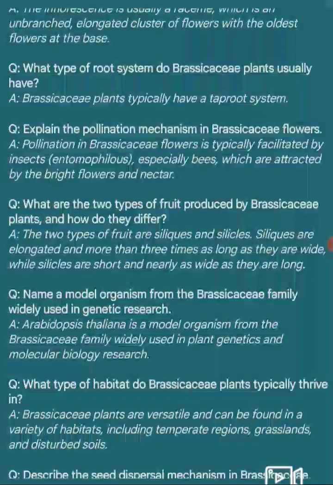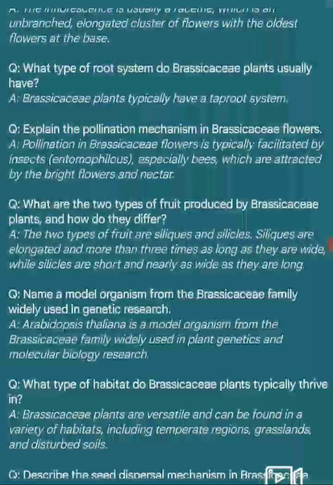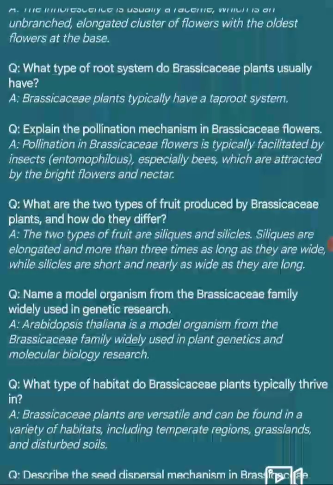Next question. Explain the pollination mechanism in Brassicaceae flowers. Answer. Pollination in Brassicaceae flowers is typically facilitated by insects, entomophilous, especially bees, which are attracted by the bright flowers and nectar.